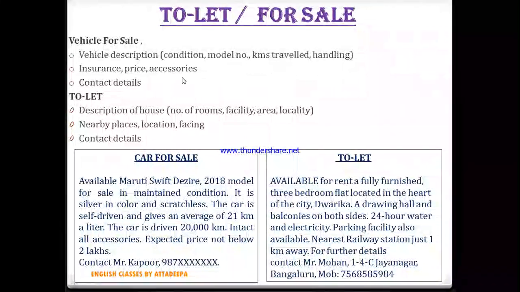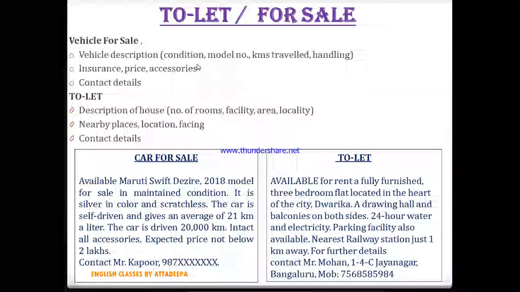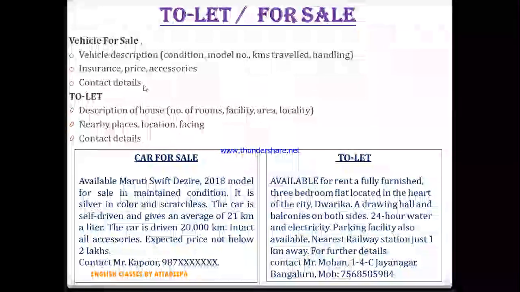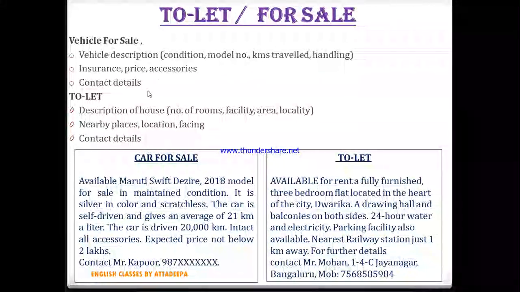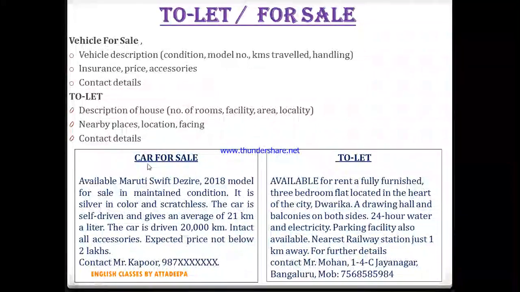Then accessories, if you have added any additional accessory, you have to address that here. This is very important, because in this way people get to know that yes, these are the additional points in your car, and otherwise basic features are here, but this is the additional point. Then contact details, so you will provide your contact details so that the person can easily contact you, right? So this is given at your end. Now see one example here, car for sale. This can be bike for sale also. Whichever vehicle you want to sell, you have to write here car for sale.